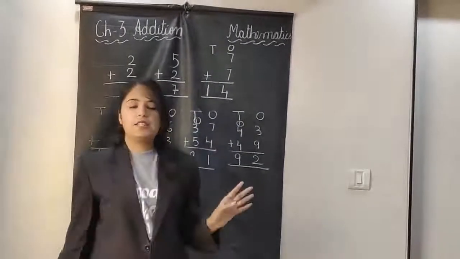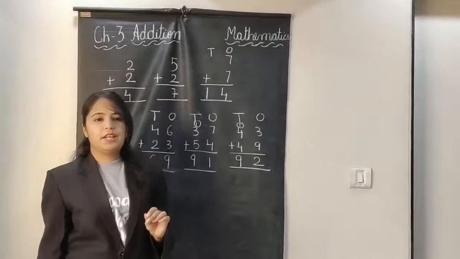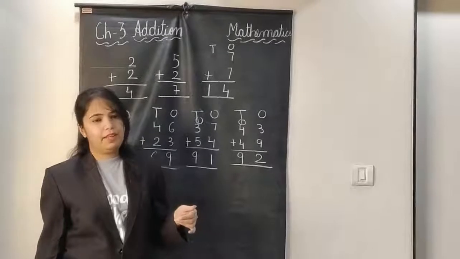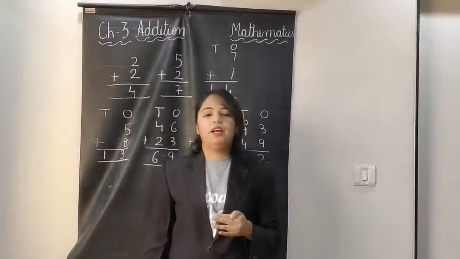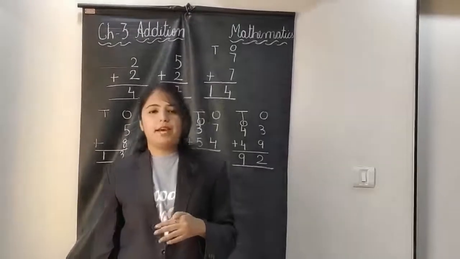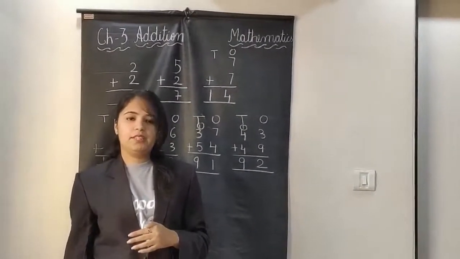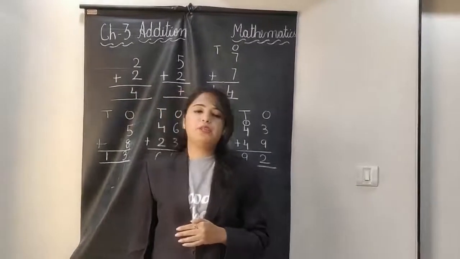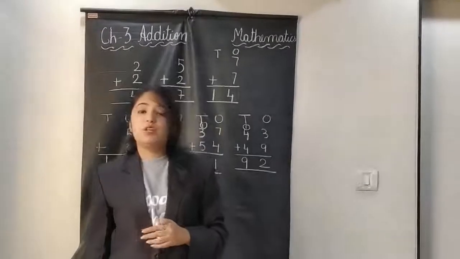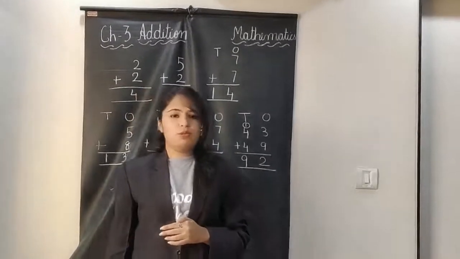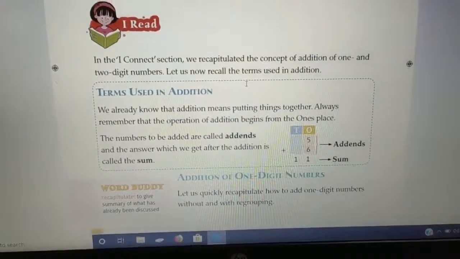So these are the sums you have already done in the second standard. In the first standard, this is a revision of that, right? So now, in the next part, you will learn the rules of math sums and 3-digit numbers: how you have to do 3-digit number addition and which rules you have to follow while solving 3-digit addition. So come, let's see the rules of addition. These are the rules of addition.